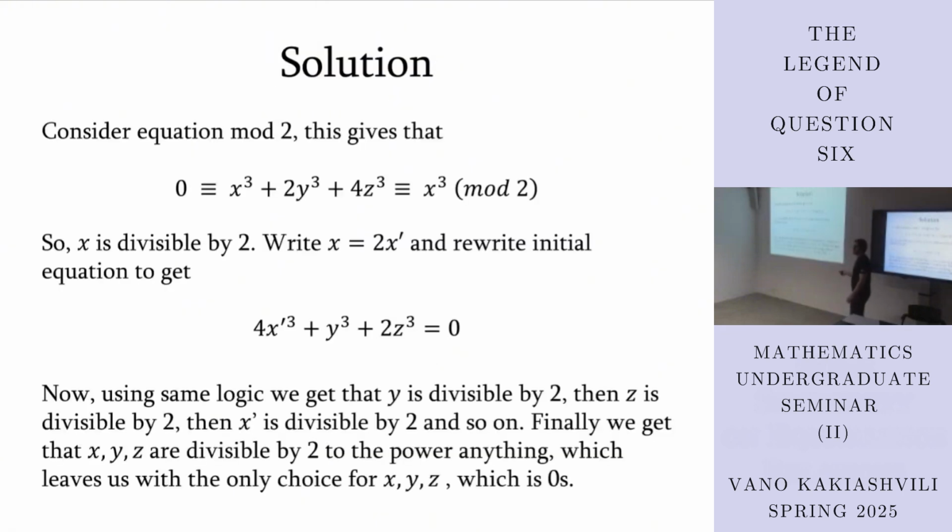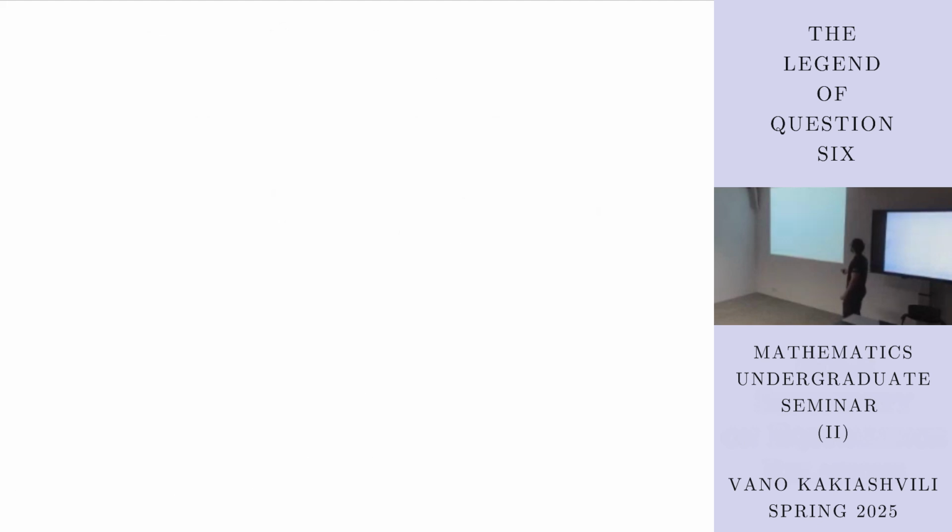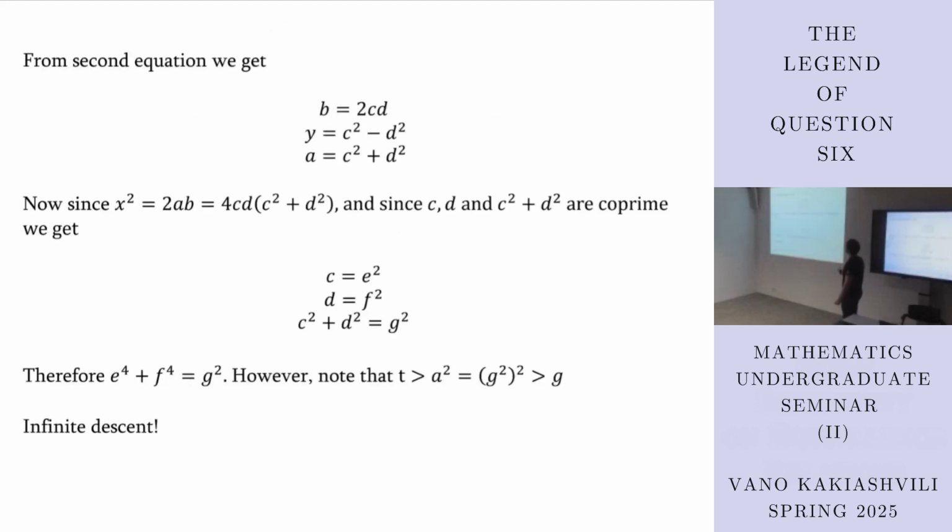No, it's a contradiction because he finds a solution that is smaller than the original solution that he had, but he assumed that t was a minimal solution. And so if t is a minimal solution, then I can find the g, which is smaller than t, which does not make sense. So if it doesn't make sense, it's not true. So we find a contradiction. But you have observed that.